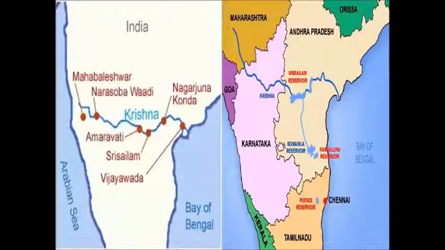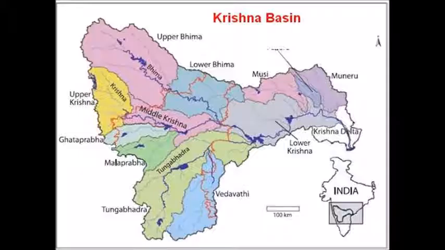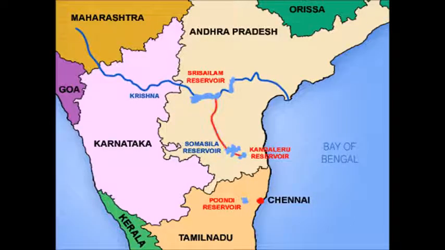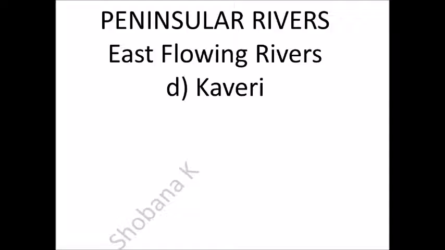Krishna. The river Krishna originates from a spring at a place called Mahabaleshwar in Western Ghats of Maharashtra. Its length is 1400 kilometers and an area of 2.58 lakh square kilometers. It is the second longest peninsular river. Bhima, Peddavagu, Musi, Koyna and Tungabhadra are the major tributaries of this river. It also flows through Andhra Pradesh and joins in Bay of Bengal at Hamsaladeevi.